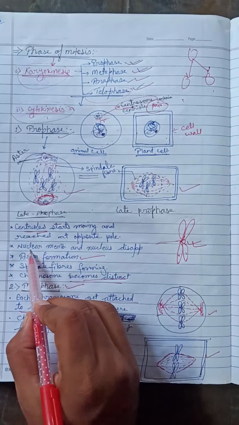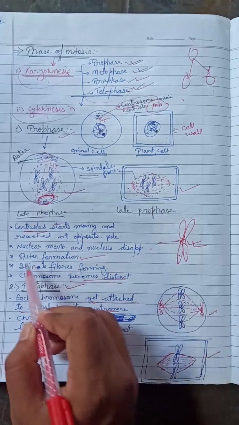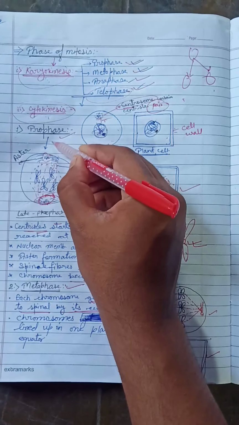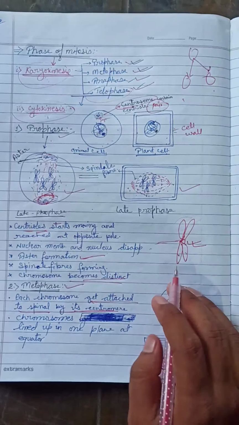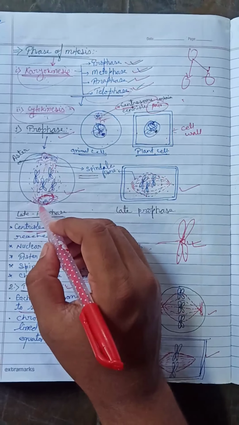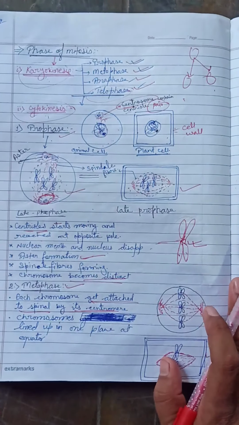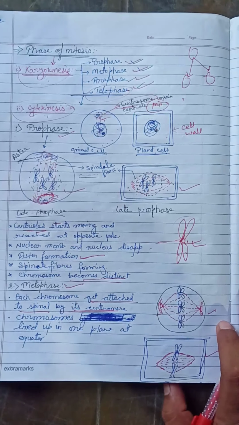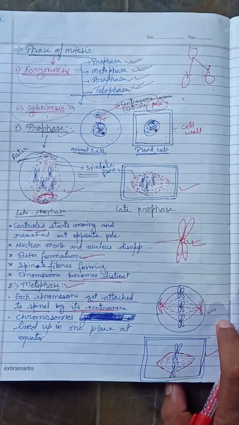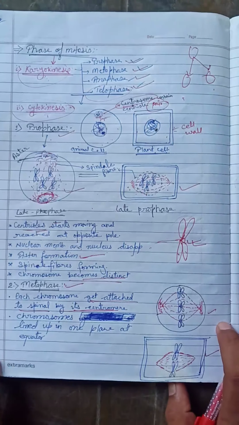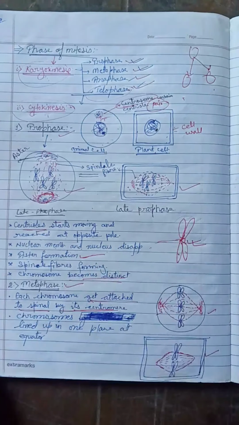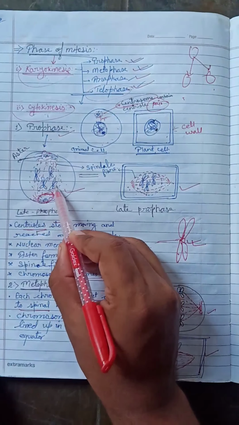The nuclear membrane and nucleolus totally disappear after the completion of prophase. Aster formation occurs in prophase. What is aster formation? It is a ray-like structure which helps in spindle fiber formation. Chromatin becomes chromosomes and they become distinct. What is the meaning of distinct? That means they become visible as a structure known as chromosome.